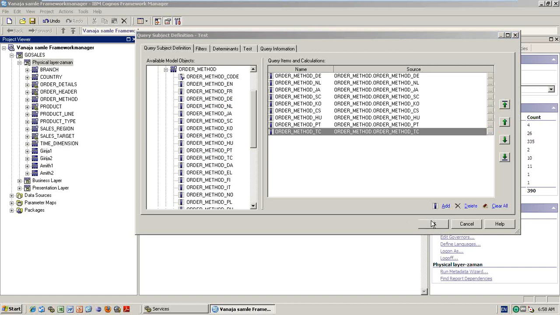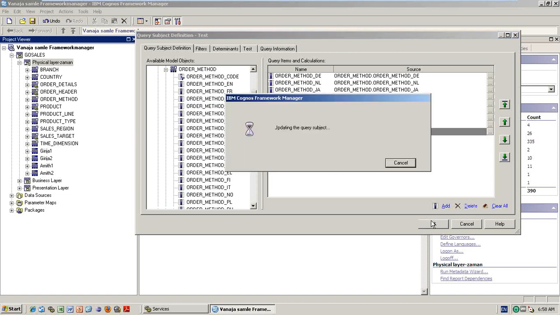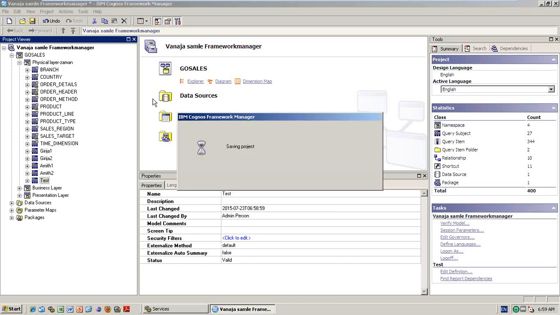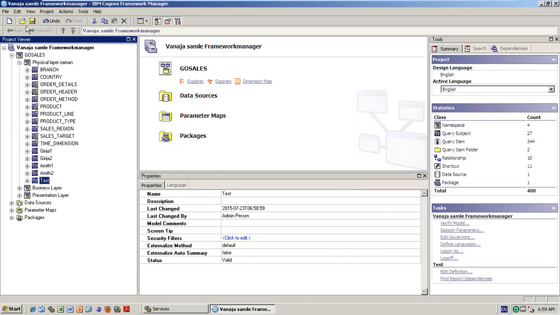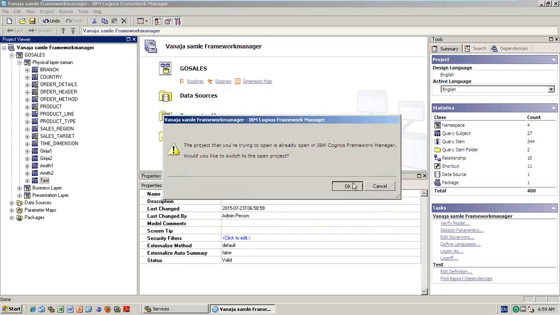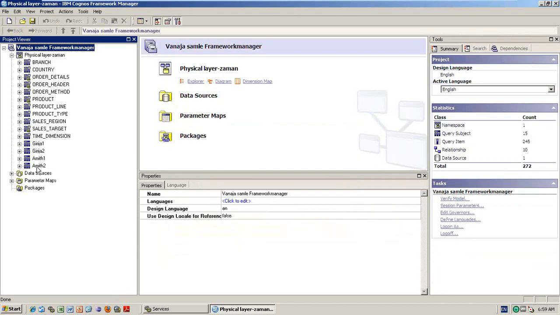She created one table shape. Now one more extra table is created and then saved. So now Jaman has to get that table automatically. So click OK. So I am opening. Jaman is opening his model, and he will see there is no test table. He wants to get the test table, whatever Vanaja did.